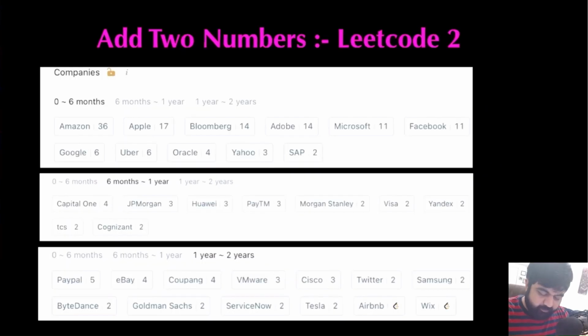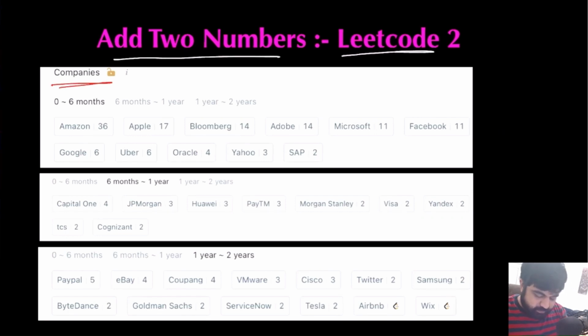Today we are going to do a very interesting LeetCode problem called Add Two Numbers. And if we see some of the popular companies who have already asked this question, there are companies like Amazon, Apple, Bloomberg, Microsoft, Facebook, Google, Uber, Paytm, TCS, ByteDance, Goldman Sachs, and Airbnb. So that's why I'm paying my utmost attention. I hope you also enjoy the video.